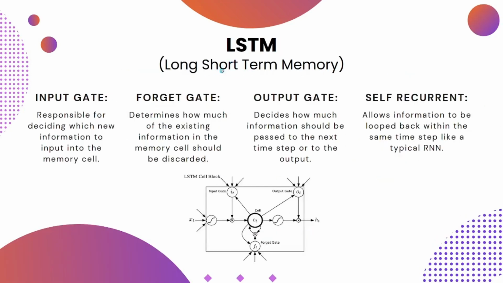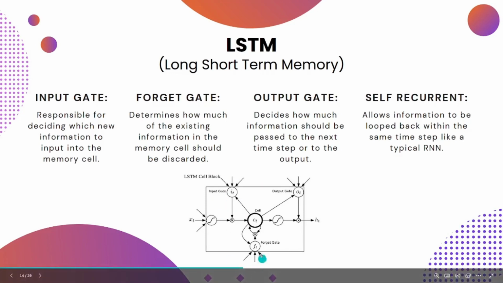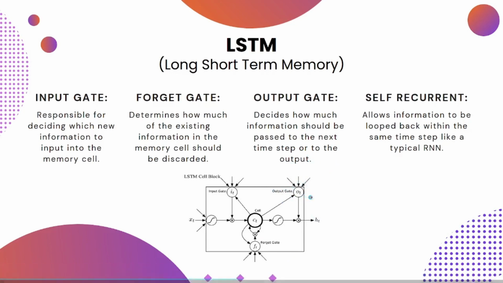The LSTM consists of four parts, which are as follows. The input gate. It is responsible for deciding which new information to input into the memory cell. The forget gate. It determines how much of the existing information in the memory cell should be discarded. Output gate. It decides how much information should be passed to the next step or to the output. The self-recurrent part. It allows information to be looped back within the same time step like a typical RNN.